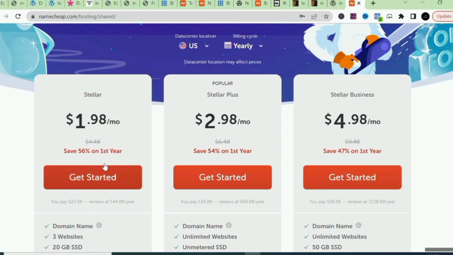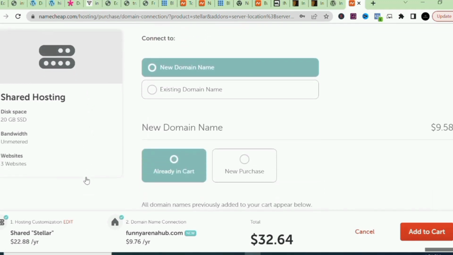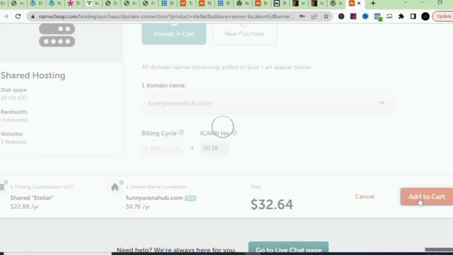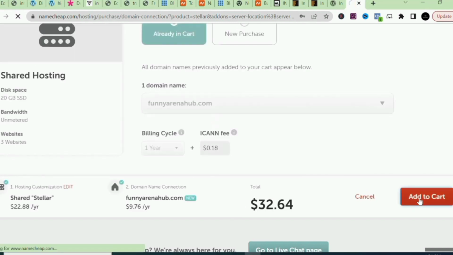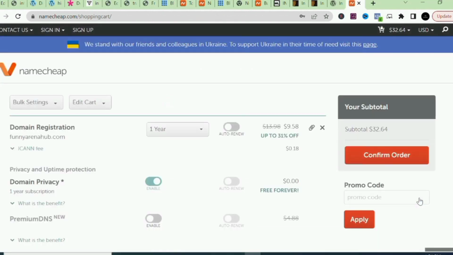So that's okay. I'm okay with this first plan, so I'm just going to click on it. If we are okay with what we are doing, the total is $32. If you're okay with that, we just have to add that to cart. And once we add this to cart, our domain and hosting will be okay.